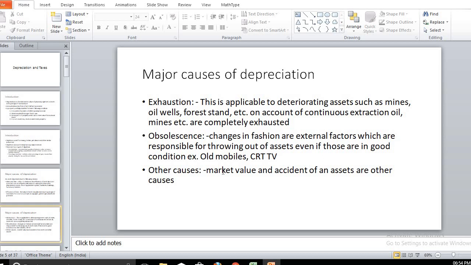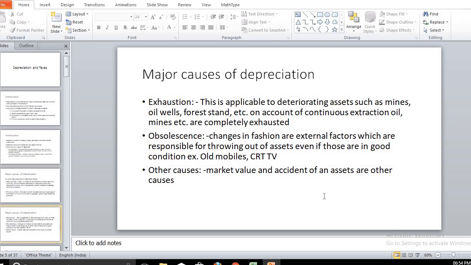So market values are decreased due to some financial decisions taken by the government, or some new inventions. In such cases, the market value drastically reduces, and for such causes we should provide some money, so that we can sustain in that market.